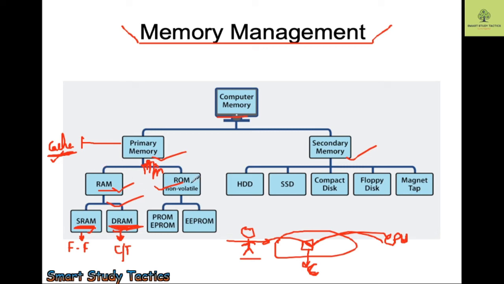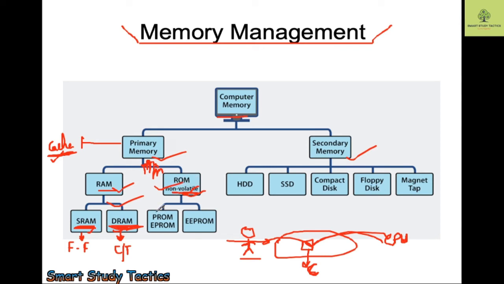Here we have the ROM. ROM, read only memory, is a non-volatile memory. Non-volatile means it is a permanent kind of memory, but it is a part of primary memory. This can be your MCQ question or your descriptive question, why ROM is non-volatile memory. So we will discuss it just now. So let's continue. ROM stands for read only memory.